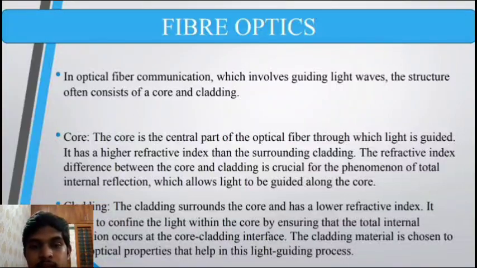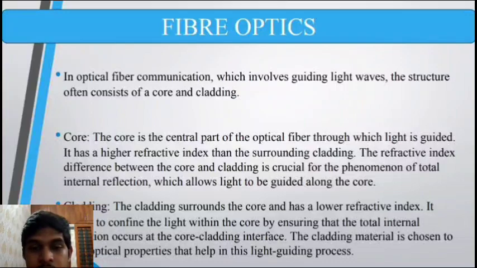The refractive index difference between the core and cladding is crucial for the phenomenon of total internal reflection, which allows light to be guided along the core. So obviously the refractive indices of the core and cladding will contribute to the critical angle. Now, cladding. The cladding surrounds the core. That is, the cladding acts as a wrapper or a cover around the core. This is the part of the fiber optics in which light doesn't travel, but it is crucial for total internal reflection to happen.